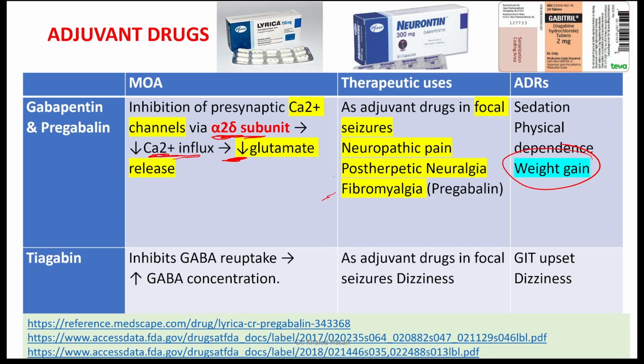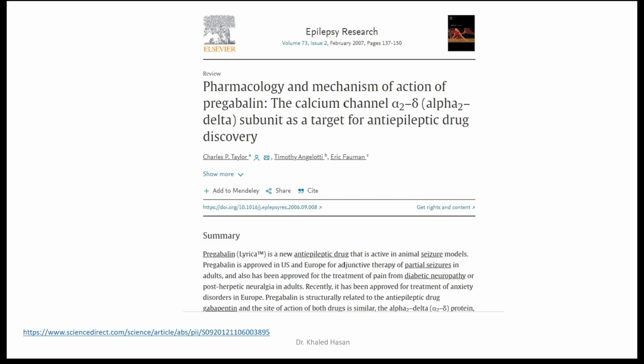Okay, tiagabine works on reuptake, inhibiting reuptake. If you remember, we have a transporter, and we call this transporter GAT, the GABA transporter. Tiagabine inhibits reuptake, and this will lead to increased GABA concentration. Okay, so what we have here is an article on the pharmacology and mechanism of action of pregabalin: the calcium channel alpha 2 delta subunit, and this one is available in the presynaptic terminal. Please remember that.